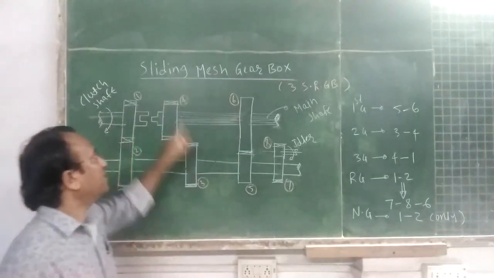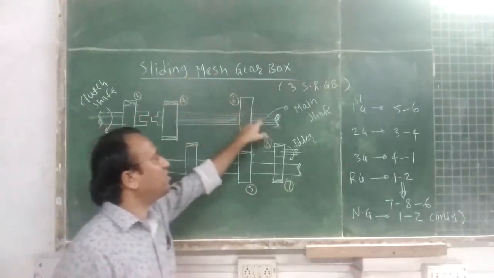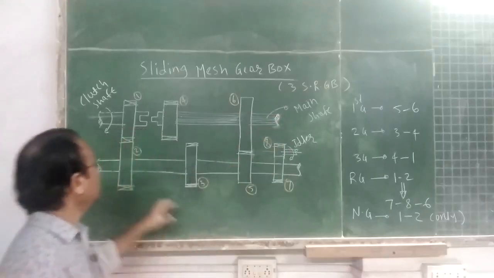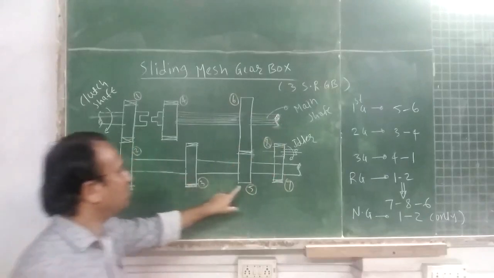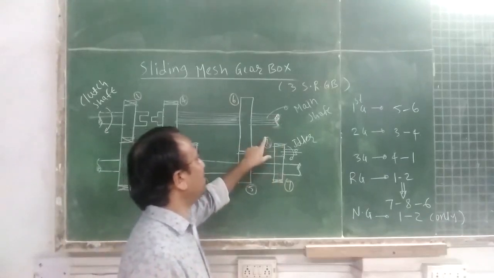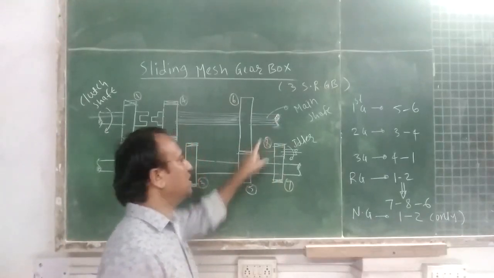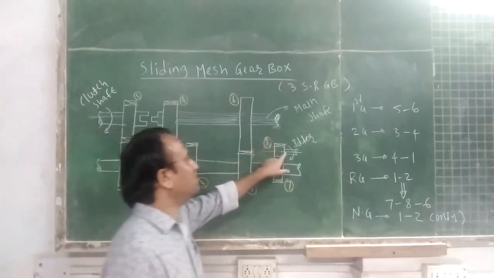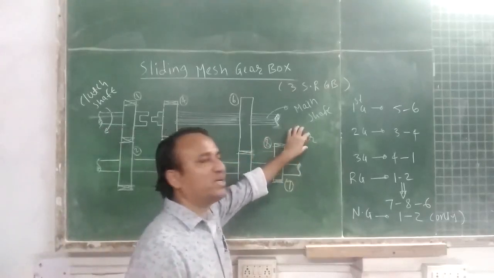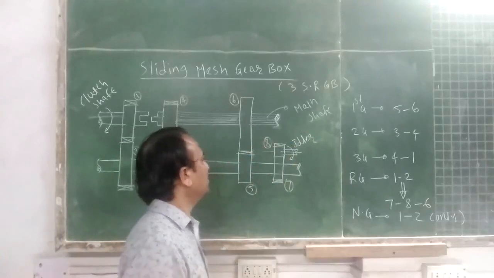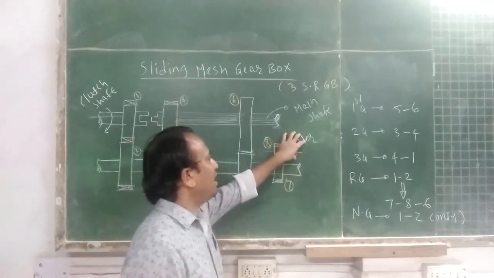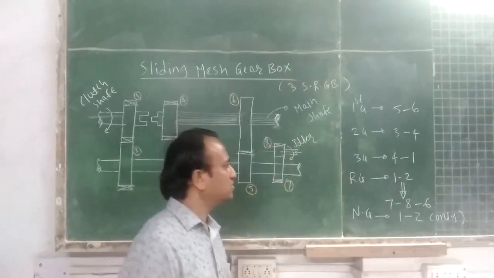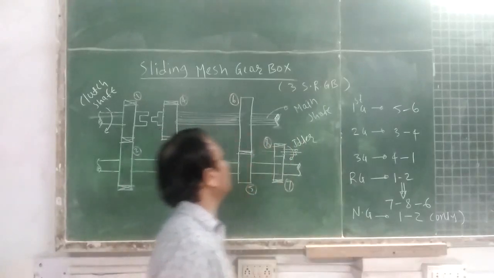Students, gear number 4 and 6 are mounted on the main shaft. Similarly, on the counter shaft, gear number 2, gear number 3, gear number 5 and gear number 7 are mounted. Gear number 8 is mounted on the intermediate shaft, that is I. So this idler gear is used to get the reverse gear.